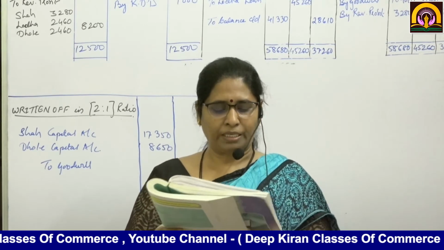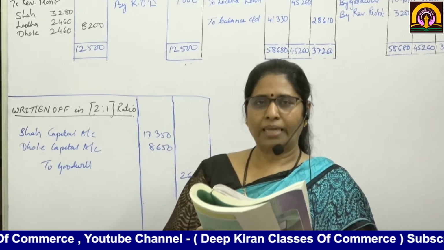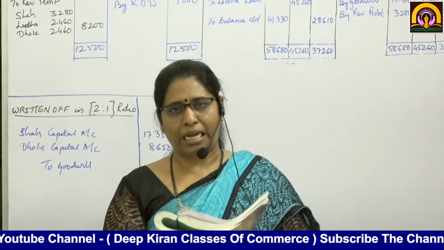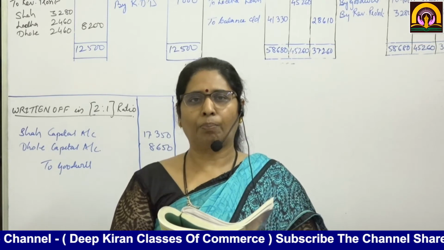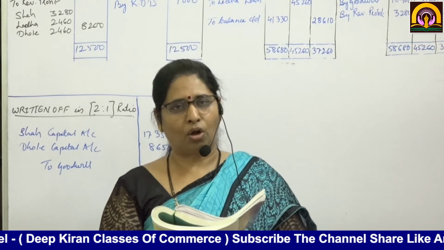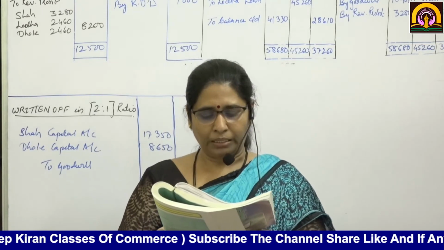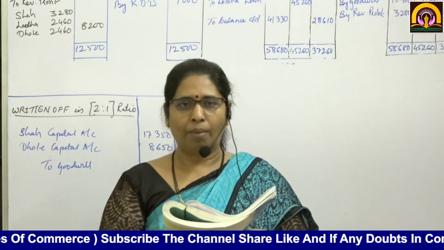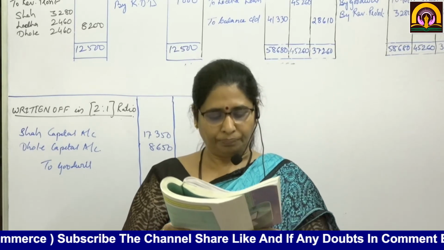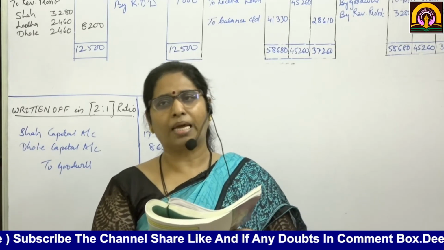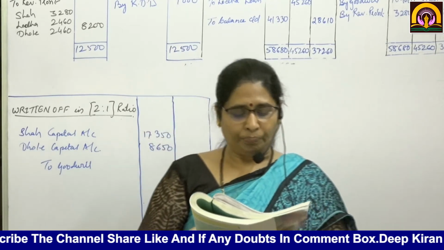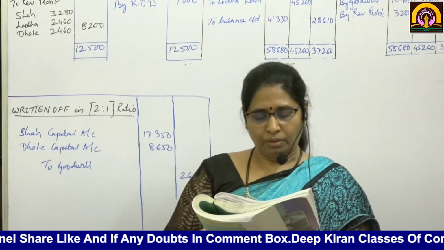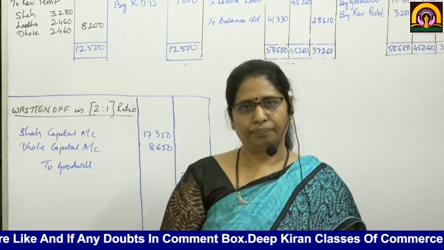Here two adjustments they have said in number 7. One, that goodwill will not appear in the books of accounts, that is, goodwill is raised, given to the retiring partner and then it is to be written off. And the second adjustment, that he is not paid immediately the amount payable to Lodha, instead it is kept as loan account. Now we will see the working.